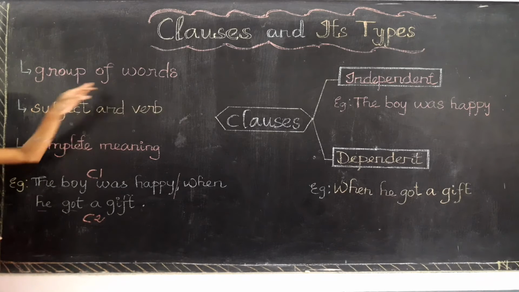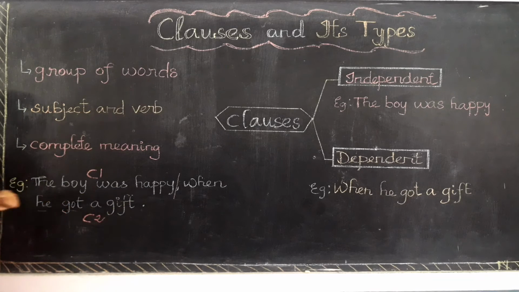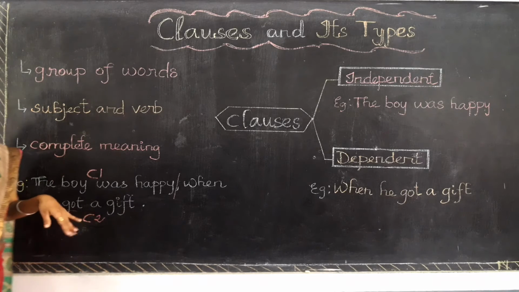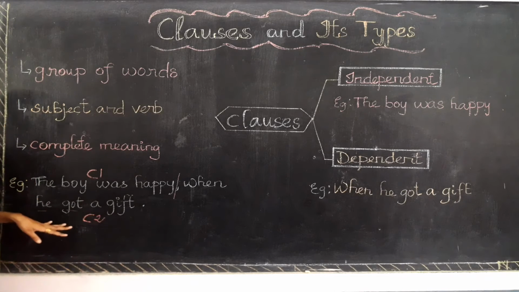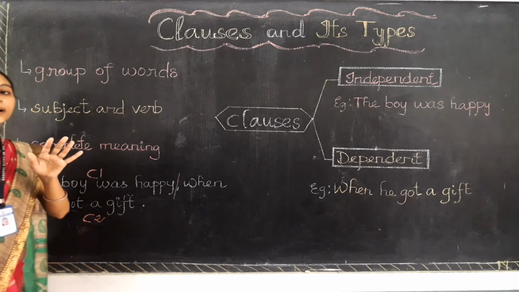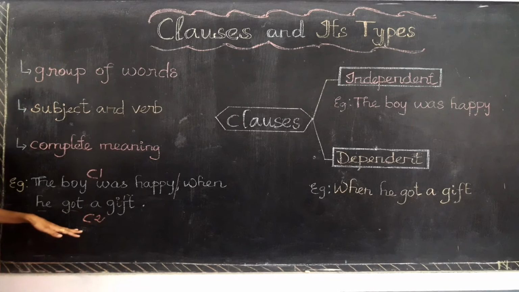Very good. And then group of words. Yes, there is a group of words and it gives a complete meaning. When he got a gift, it gives me a meaning but not a complete meaning. But it has a subject and verb. When a group of words has a subject and verb, it is a clause only.